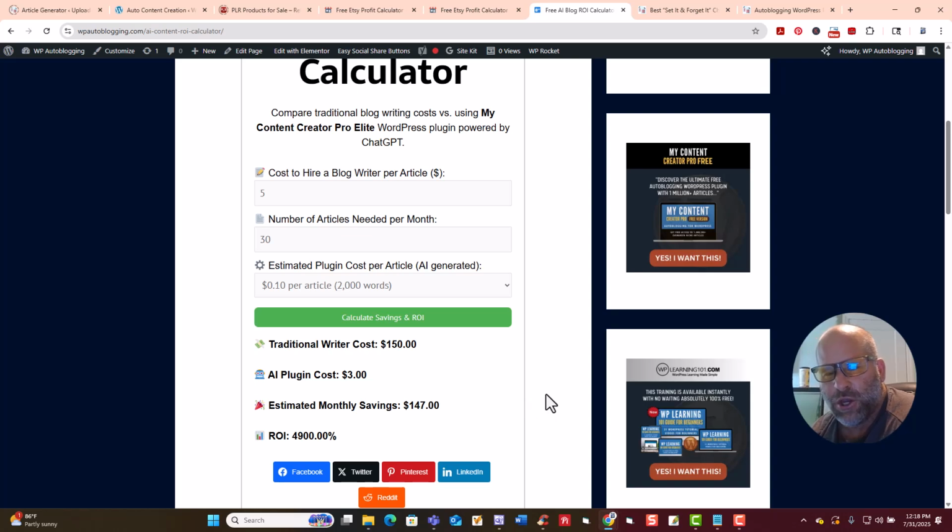Not to mention, you're going to be able to have images that are going to be generated by ChatGPT. So you're not going to get that from an article writer that's going to do that for your blog post. They'd even charge more. And you're not going to get the SEO optimized tags and everything else.